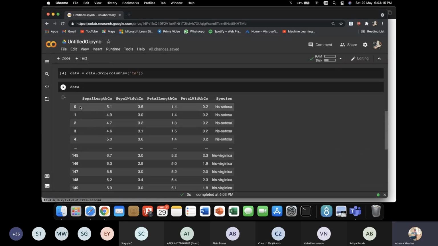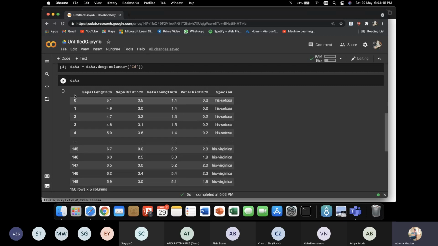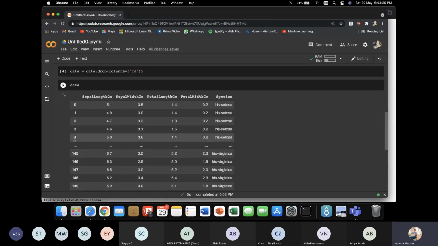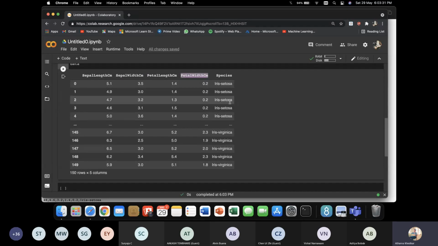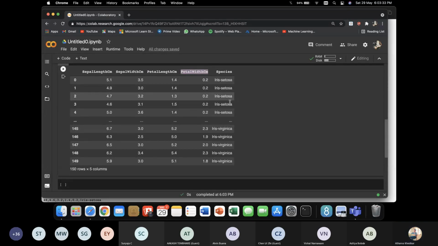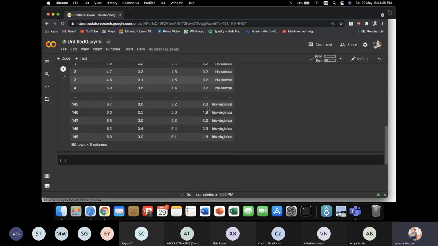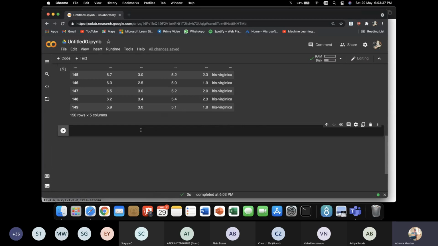Okay, so this is shown by default, it's not a column. You have only four columns, that is sepal length, sepal width, petal length and petal width. These are your features, and you are going to predict the species. Cool. Now let's get our train test split.